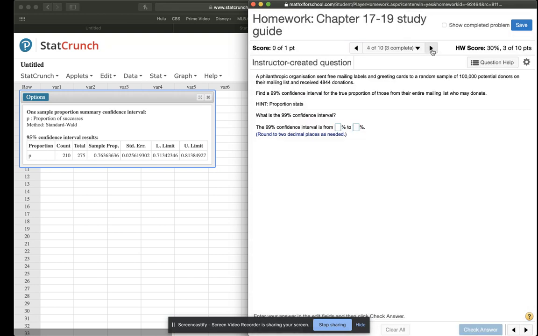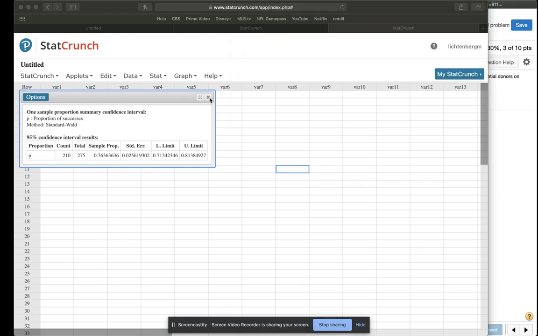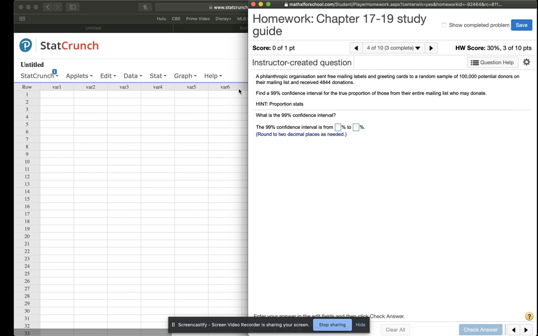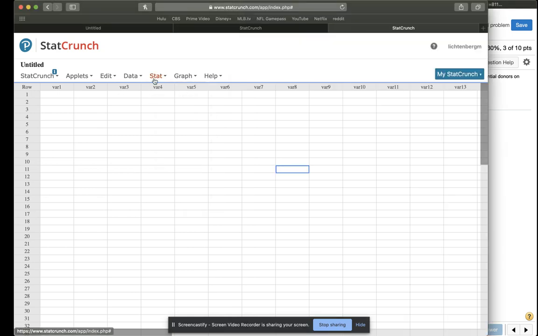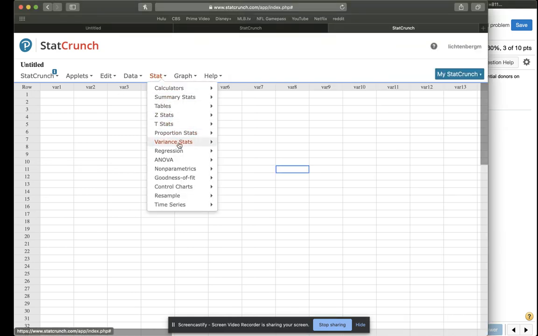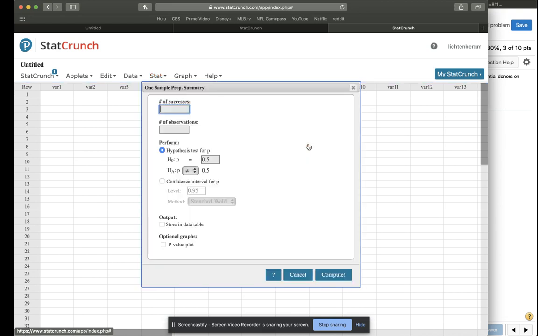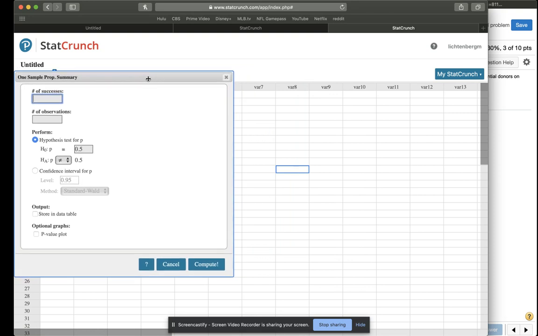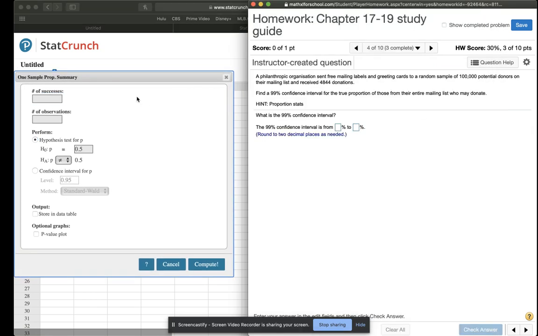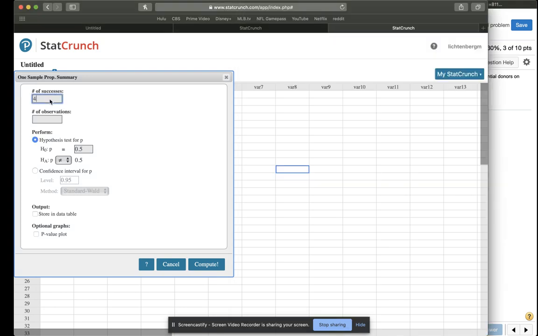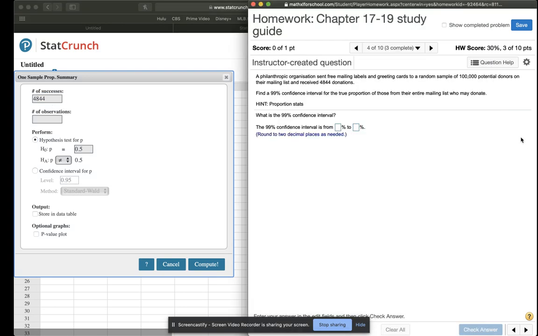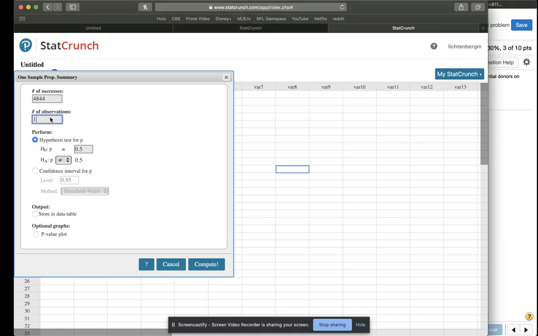Continue. So number 4, we're going to do essentially the same thing. So we're going to go to proportion stats again. Okay, so now we have 4,844 out of 100,000 as our sample size.